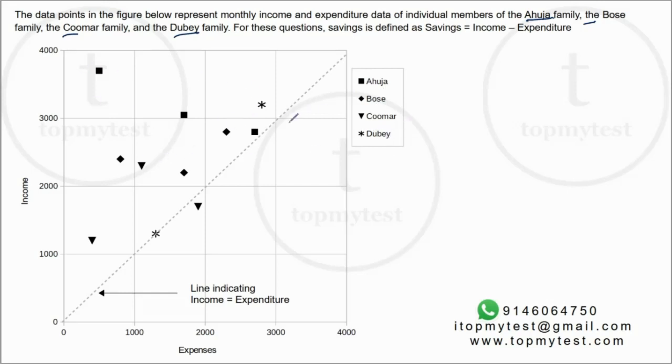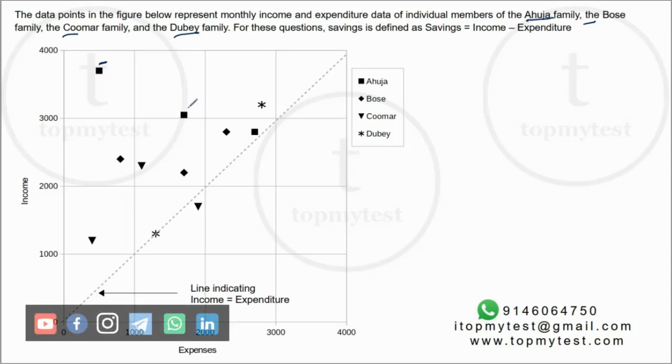So if you check this, there is one member in Ahuja whose income is roughly 3,700, 3,800. Expenses are about 400 or 500 rupees. Okay, so the second member is roughly about 3,000, 3,100.